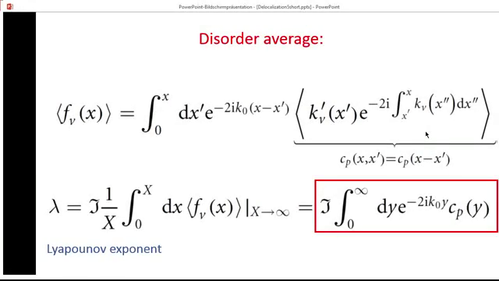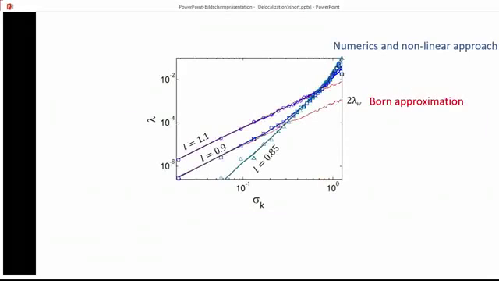And this is really the main analytical result of this paper, which is deriving this new expression for the Lyapunov exponent. To convince you that indeed this Lyapunov exponent is correct and describes the localization behavior for all disorder, we plot here the Lyapunov exponent as a function of disorder strengths, and the blue dots is our nonlinear approach, while the blue line is the numerics, and we see that the two match perfectly, while the red line, which is the Born approximation, does not fit.